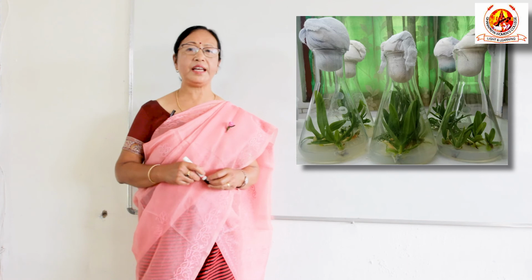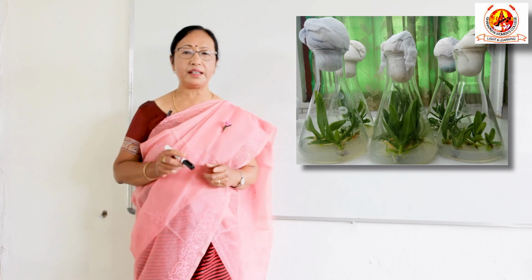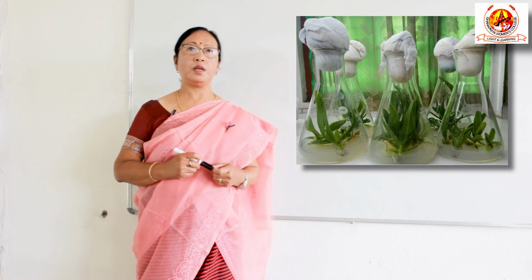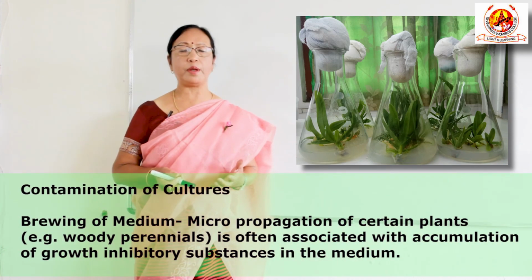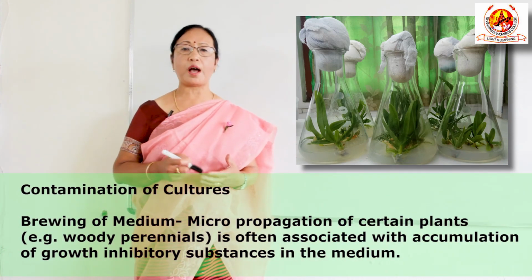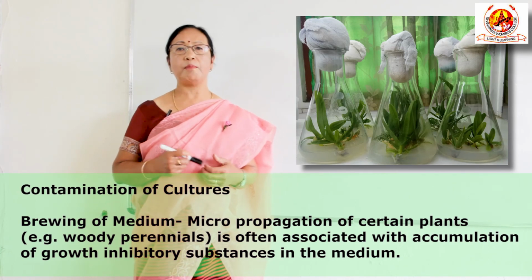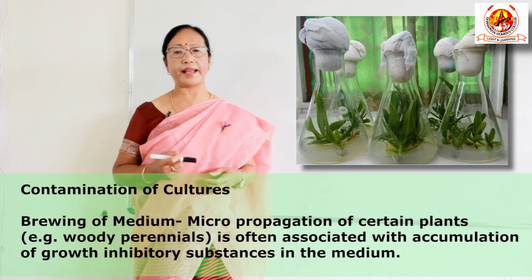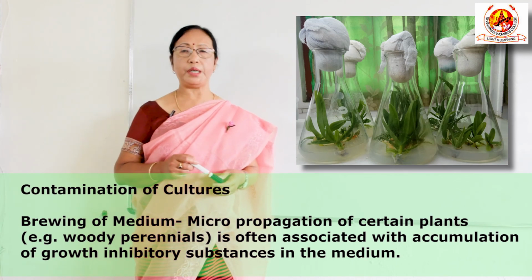Disadvantages of micropropagation. Even though many advantages are there, there are certainly some disadvantages of micropropagation also, because many times there is a lot of problem due to contamination. We have to avoid this contamination by using different antibiotics and fungicides, etc. Then browning of the medium.